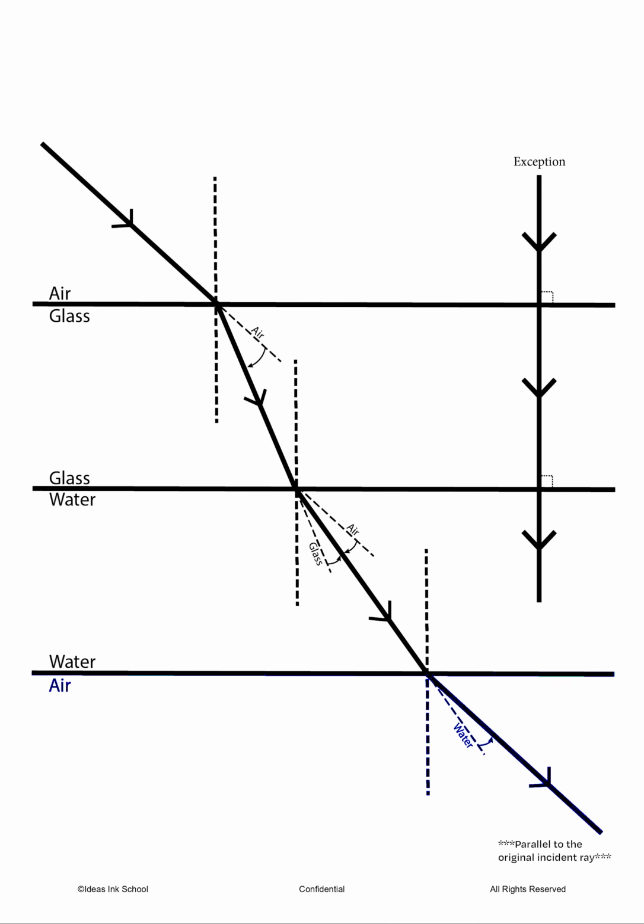Finally, light will now strike the boundary between water and air. Because we have already established that light traveling through the same medium will have the same degree of bending and hence, same angle of refraction, when the light ray enters air again, it will emerge parallel to that of the original incident ray.